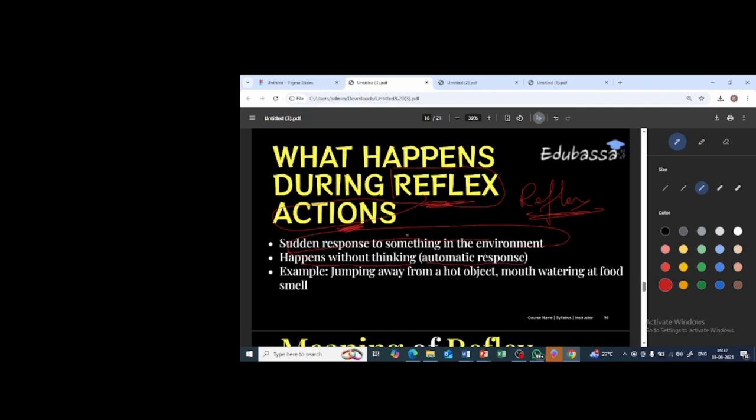The reflex action is a sudden response. For example, jumping away from a hot object or mouth watering at a food smell.